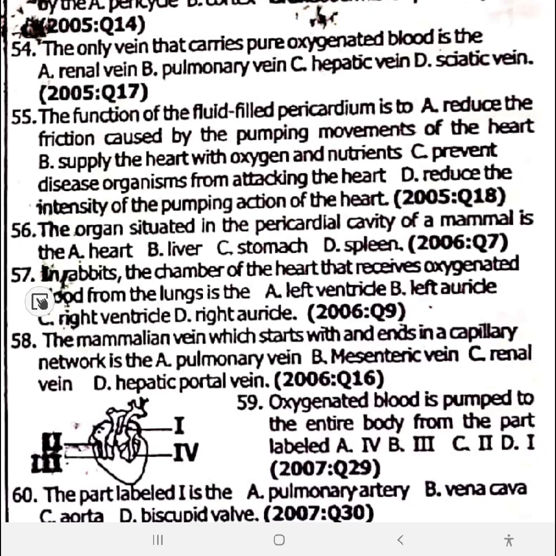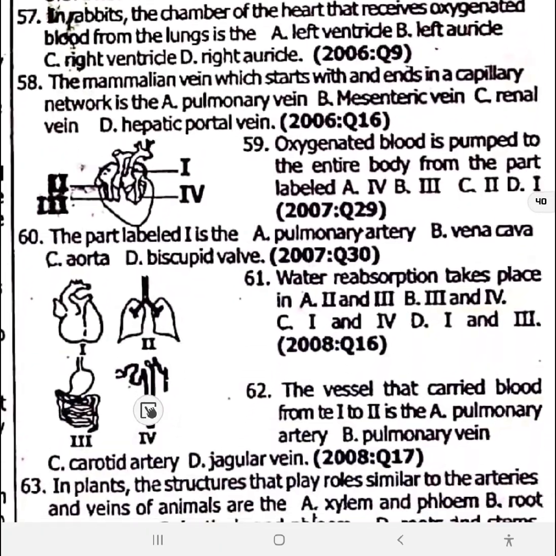57, in rabbits, the chamber of the heart that receives oxygenated blood from the lungs is, I'm trying to be fast, option B, the left auricle. 58, the mammalian vein which starts and ends in capillaries, you already know, hepatic portal vein. 58 is option D. They repeat that question a lot.